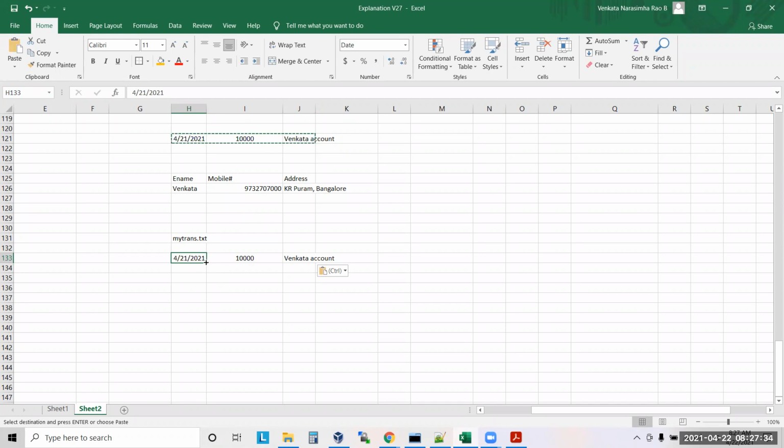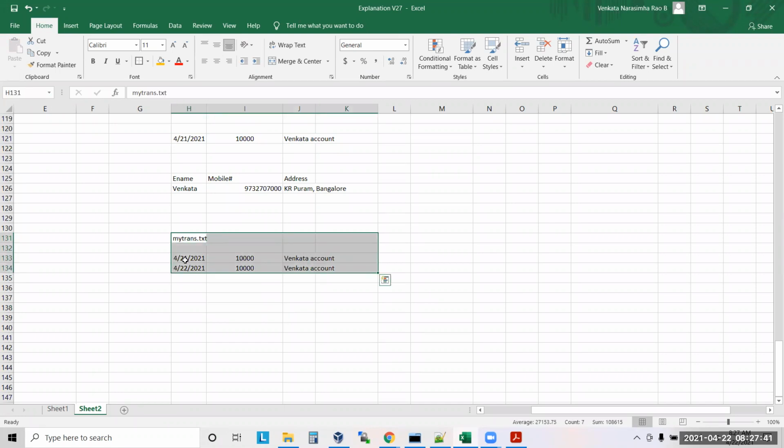So this is my data, like this. You cannot change anything in between, guys. But if you want to add extra rows, let's say tomorrow there is one more transaction, you can add that at the end of the file. You cannot add this new data in the middle of the file. Only adding data at the end of the file is permitted. Are you clear? So new data can be appended at the end, but not existing data.